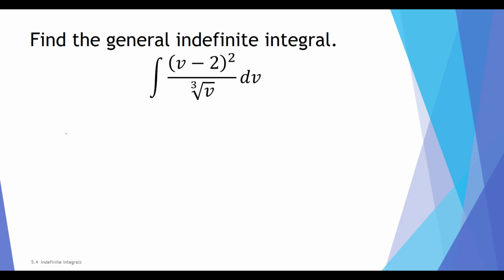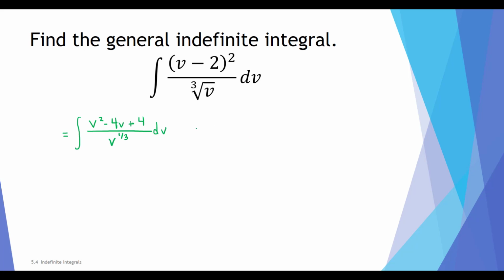So let's first square v minus 2. V minus 2 squared is v squared minus 4v plus 4. That is the top of the fraction. The bottom of the fraction, cube root of v, we can write as v to the 1/3 power.